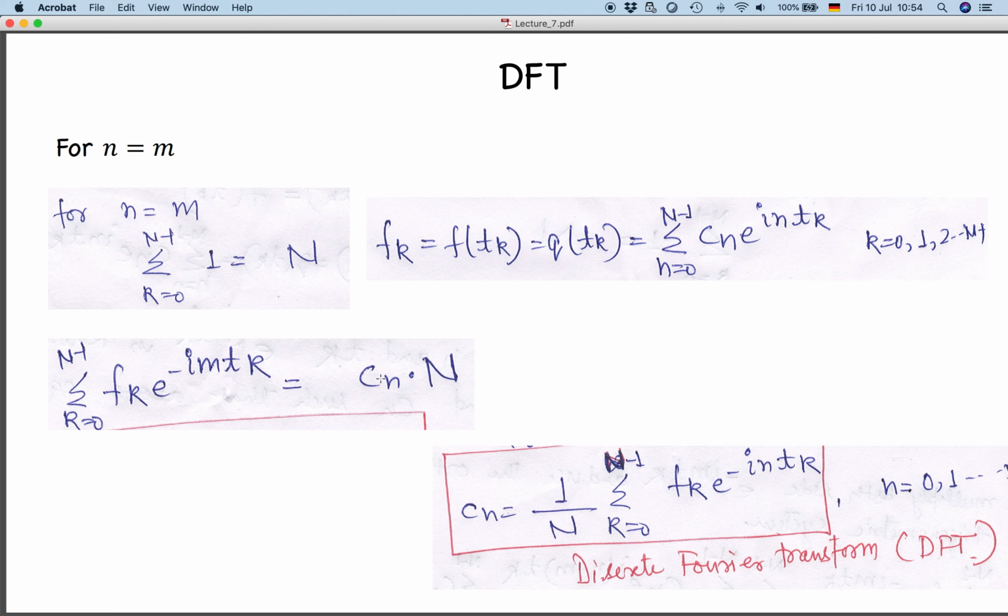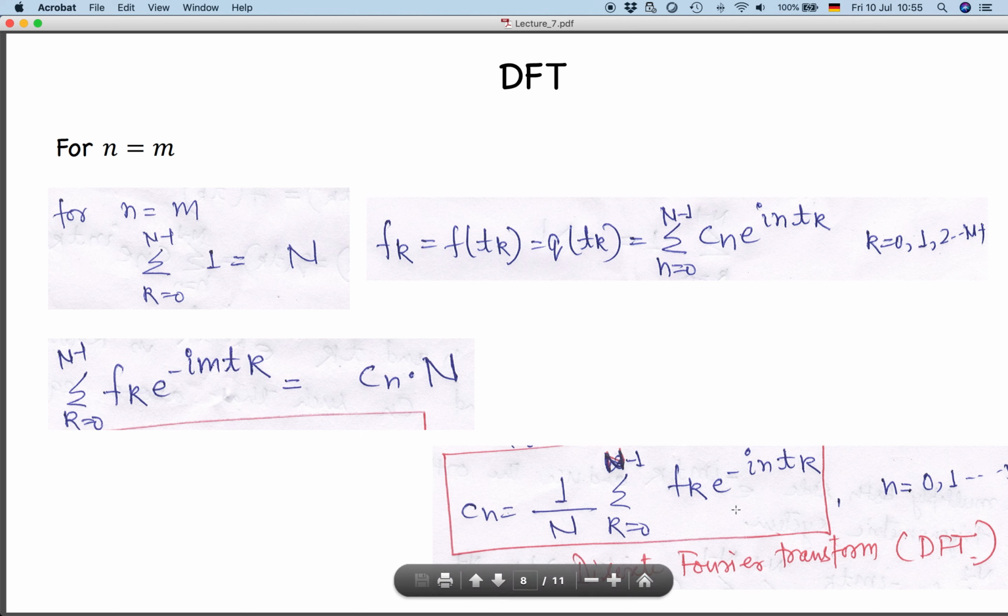So we can write Cn is equal to 1 by n summation over k equal to 0 to n minus 1 fk e to the power minus i n t k, for n equal to 0, 1, 2, 3 up to n minus 1. So that is what we call a discrete Fourier transform. You can easily see that this is your input data, your time series data fk. E to the power minus i n t k is your exponential function, complex variable, and what we are getting is Cn, and n is the total number of samples you have taken. So this is called discrete Fourier transform.